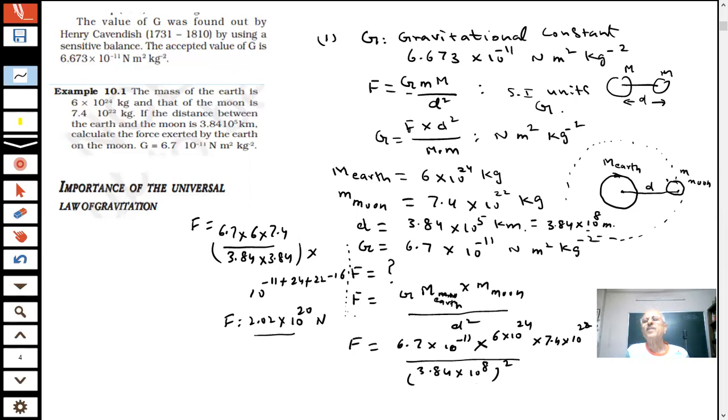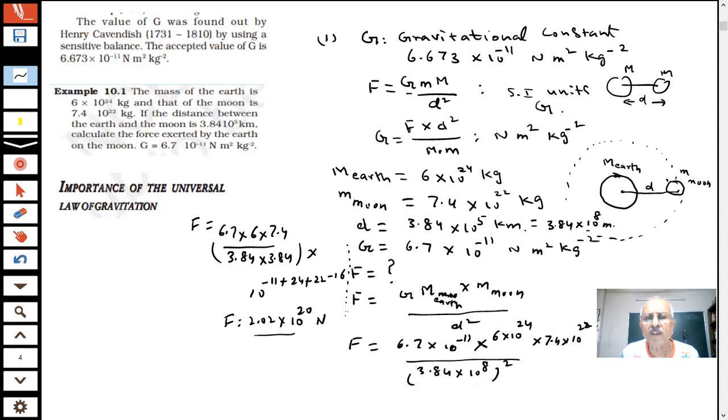Therefore, Newton's law of gravitation has given a mathematical relationship, a mathematical formula, with which it is possible to calculate the gravitational force between any two masses which are attracting each other, if we know the distance between the objects. So you can take any objects.